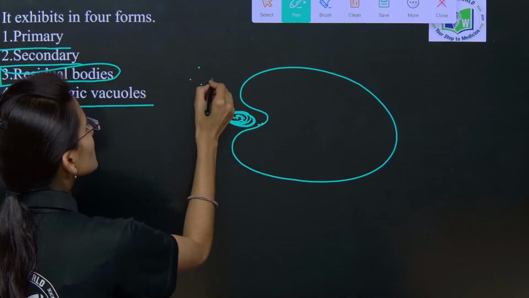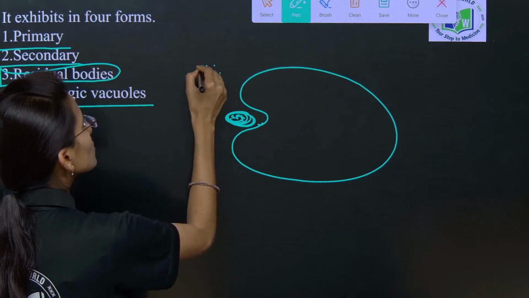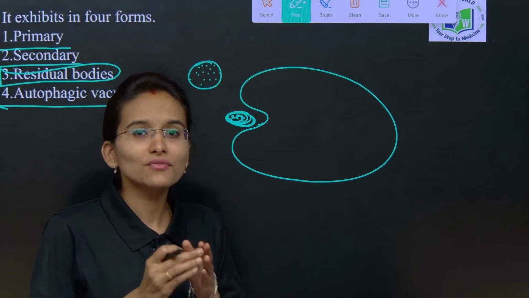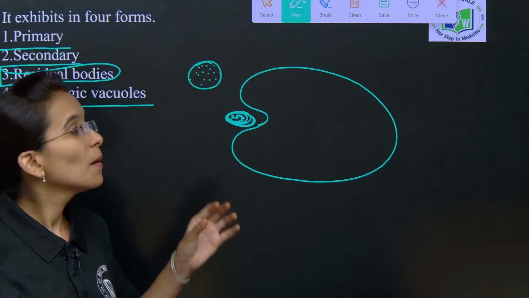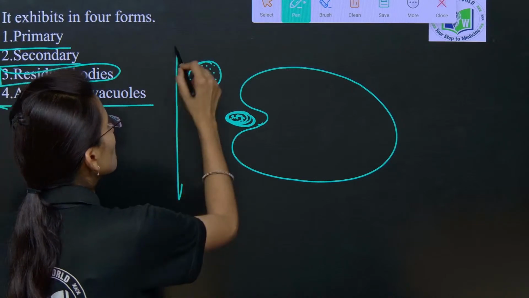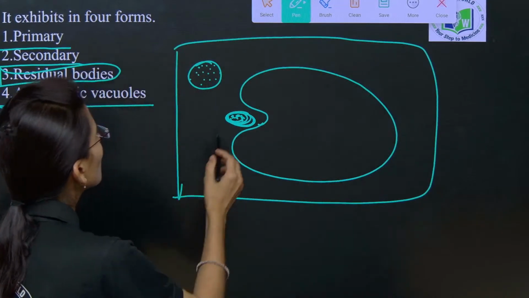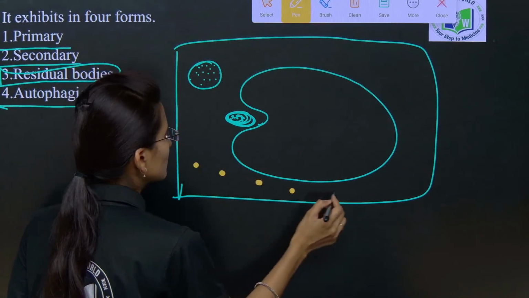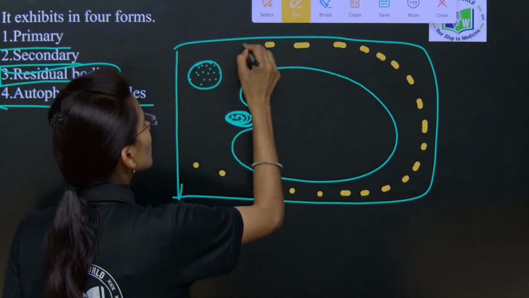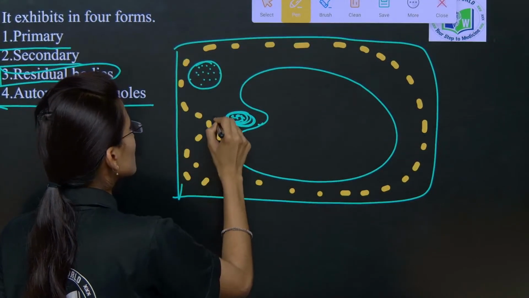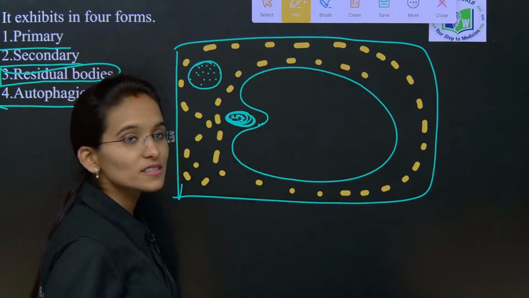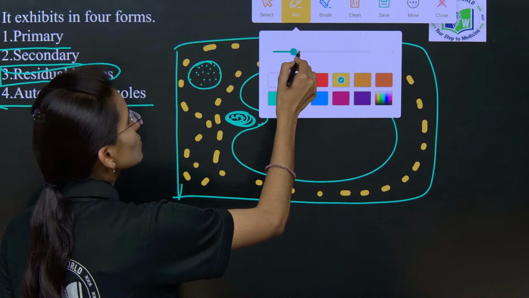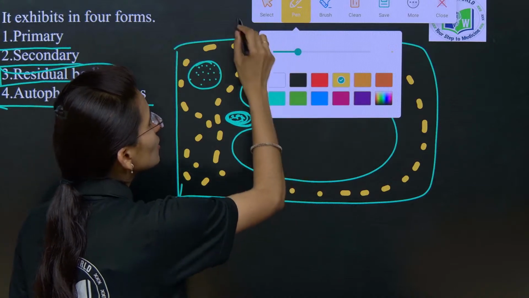First, the freshly formed lysosomes are called the primary lysosomes. Just imagine this as a cell. Inside the cell, what we have? Cytoplasm. This is the yellow colored structure I am drawing, and I am naming it the cytoplasm. Inside the cytoplasm we have the lysosomes. The lysosomes are only present inside the cytoplasm.